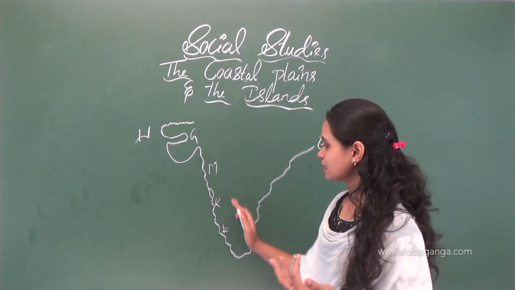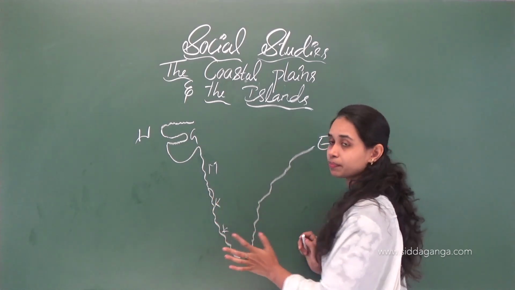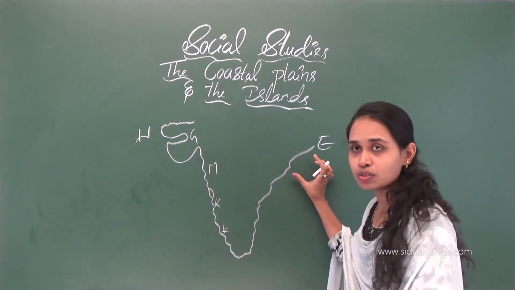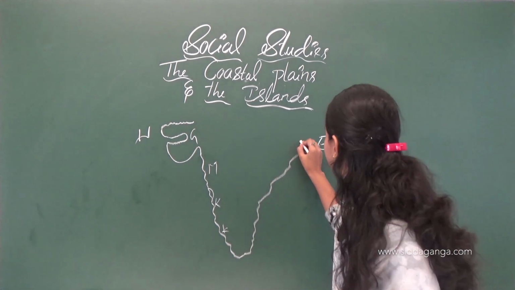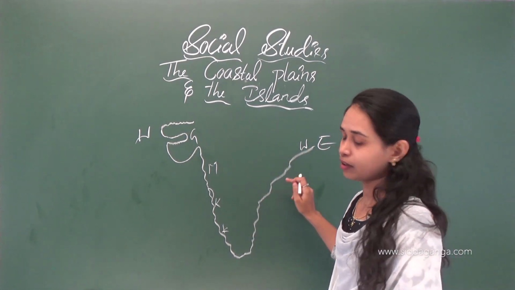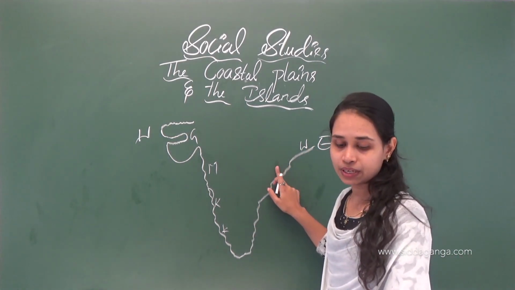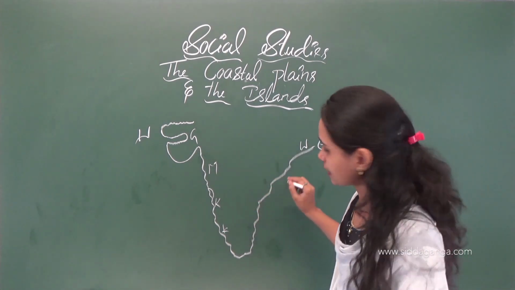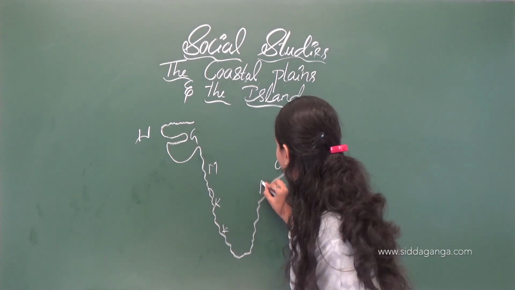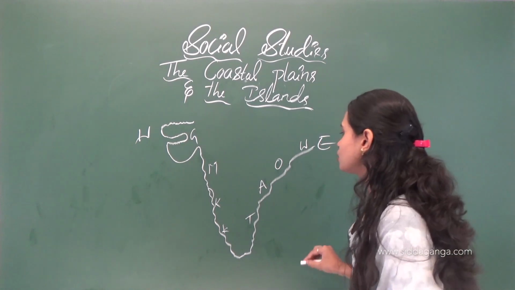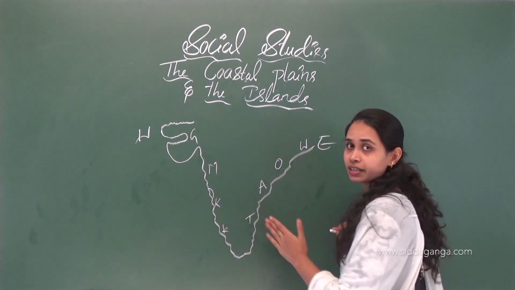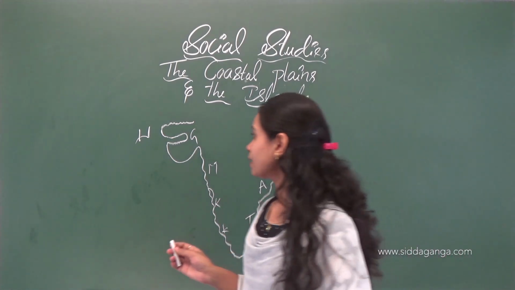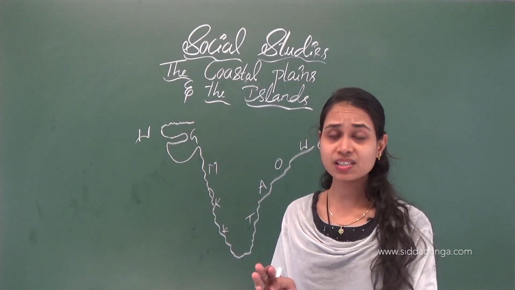In the eastern coastal plain we can see West Bengal and then Orissa, Andhra Pradesh and then Tamil Nadu. So there are many states in the west and the east part of the coastal line. Here one by one we are going to study about it.